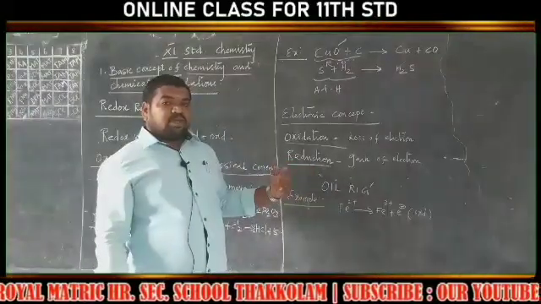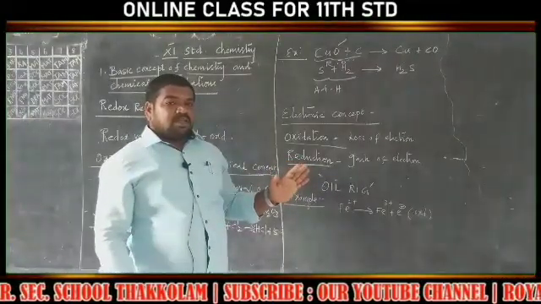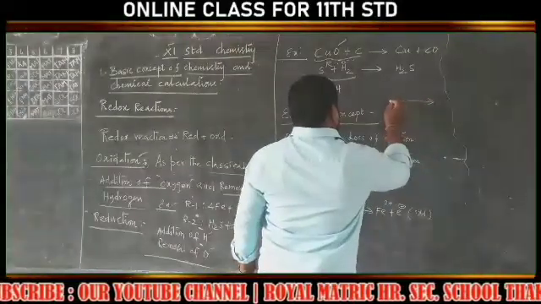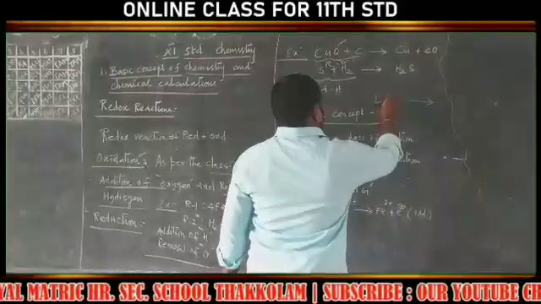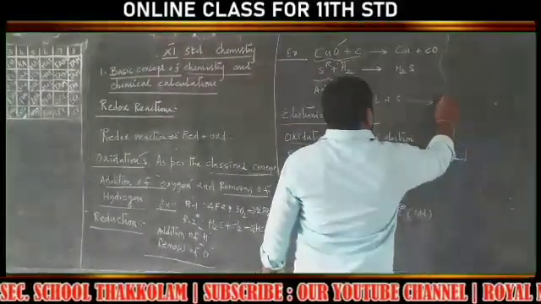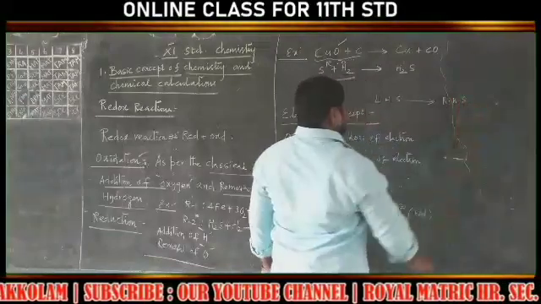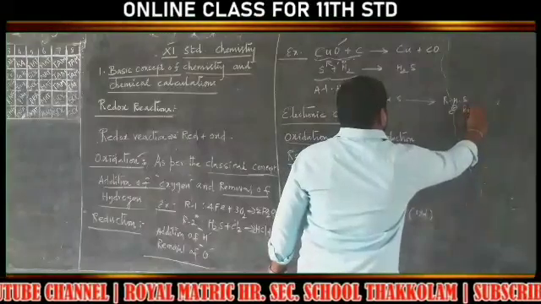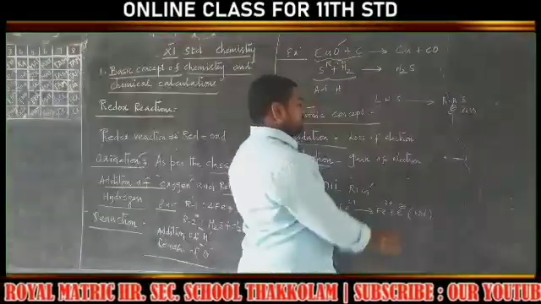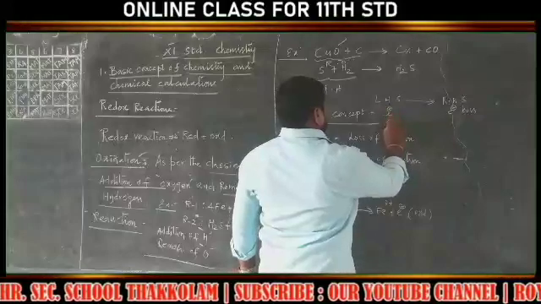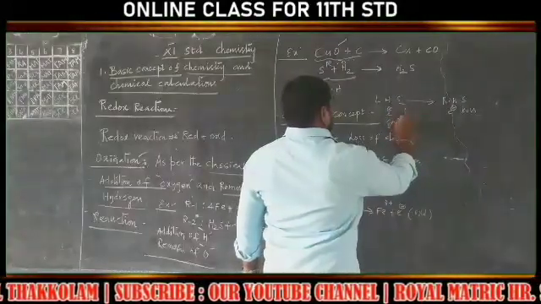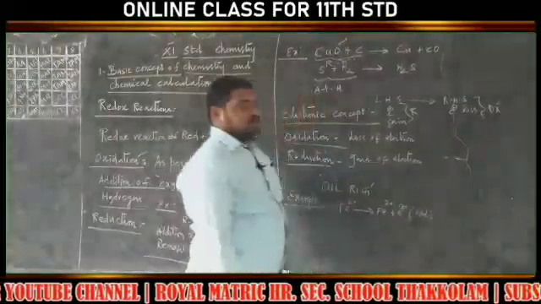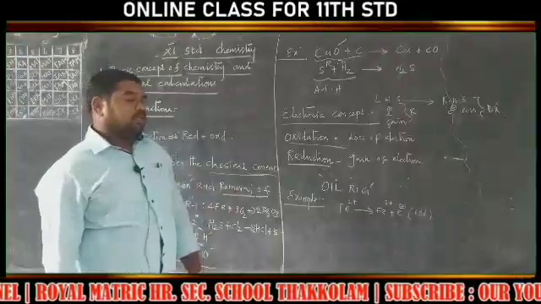You know what is meant by LHS, RHS? In a chemical reaction there is an arrow mark. The reactant side is LHS, the product side is RHS. Suppose we place the electron in the RHS, it is loss. Suppose we place the electron in the LHS, it is gain. That's all. Do you understand that? Right.